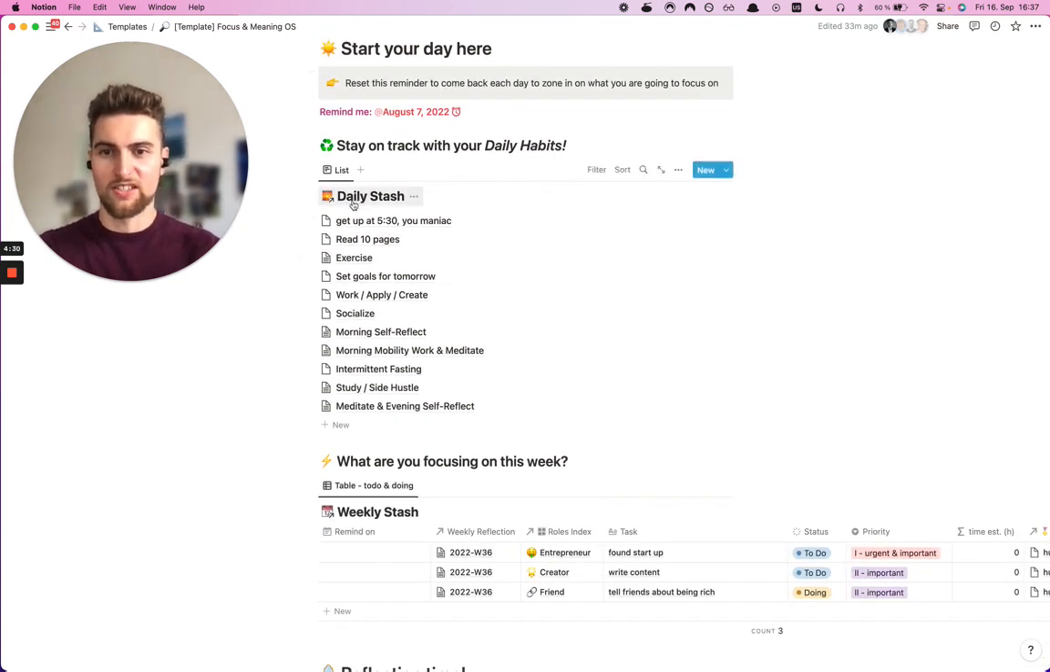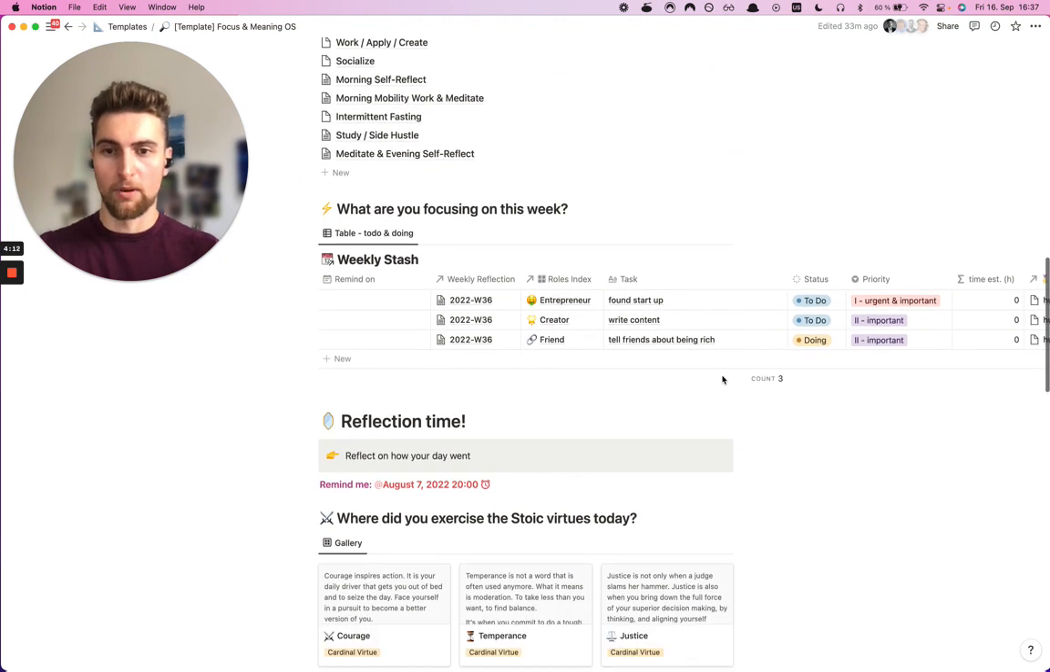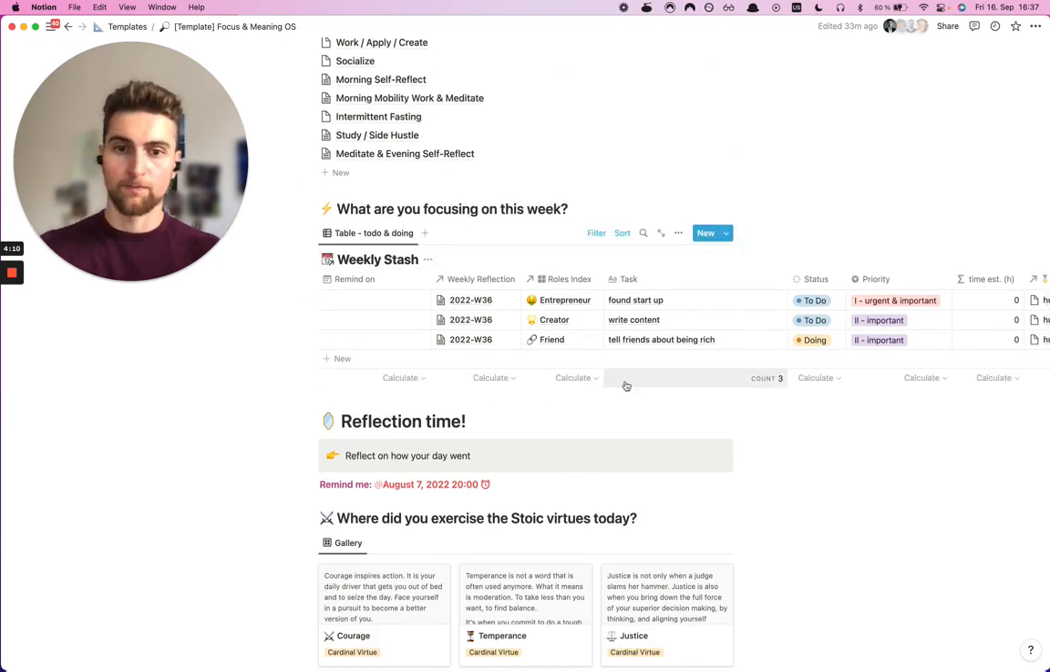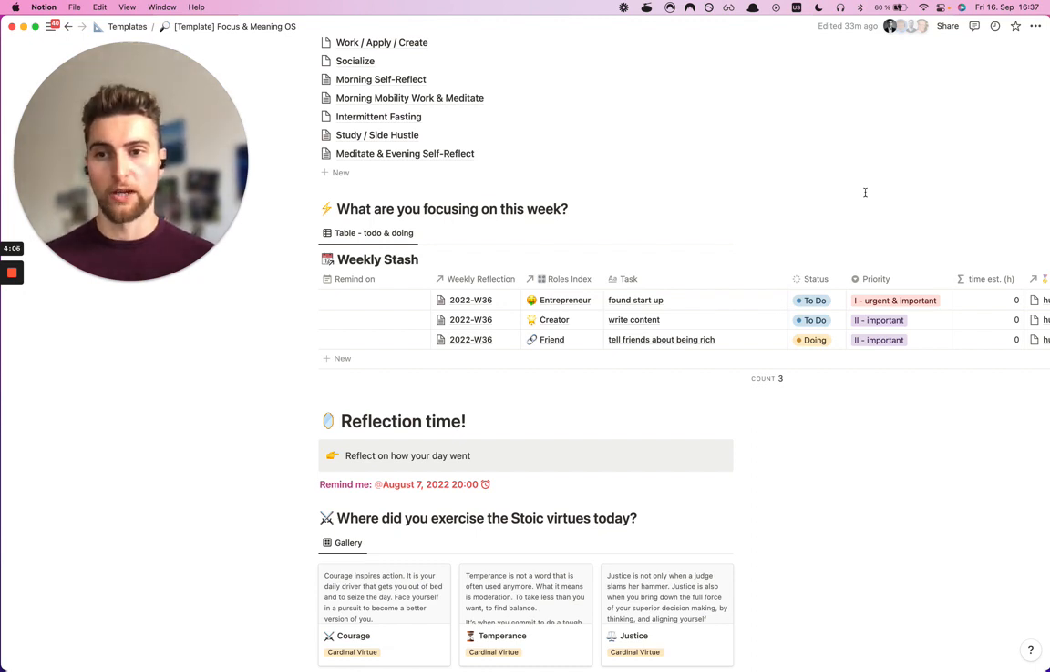The first thing we see here is the daily stash, which contains all of the daily habits that we want to form over time. And this is here to remind us that we want to do this. For example, we want to get up early, we want to read in the morning, we want to exercise, we want to go outside. All of that goes in here. Below that, we have the weekly stash, which contains all of the tasks for a specific week.